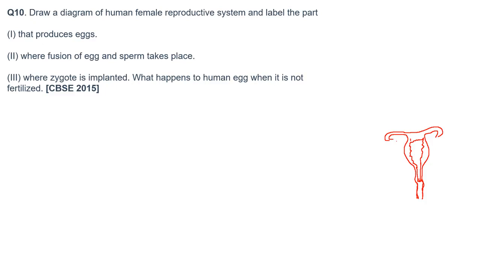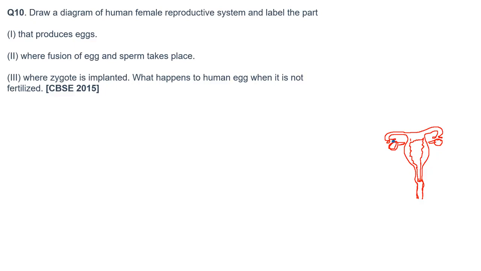Here you will find the ovaries, and these ovaries are attached to the walls by a ligament. At the end of the fallopian tube, you have to draw a finger-like projection, that is fimbriae, which helps to collect the egg. I will draw an egg in blue color here.